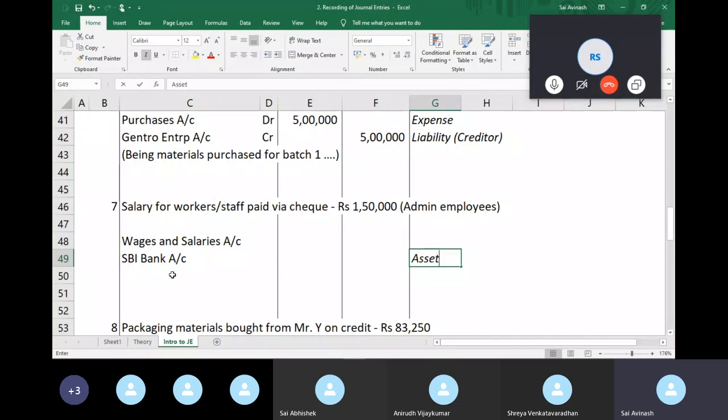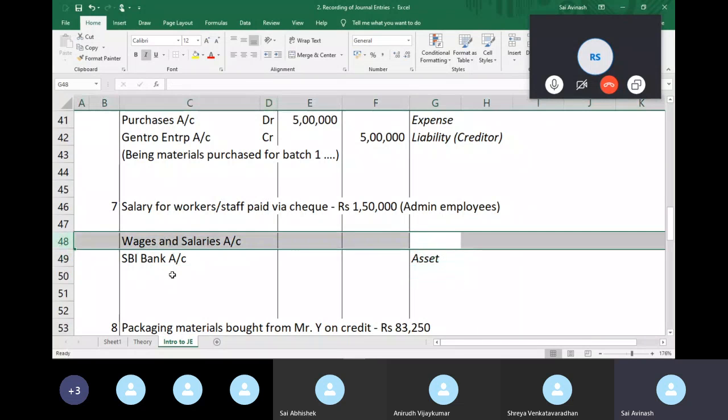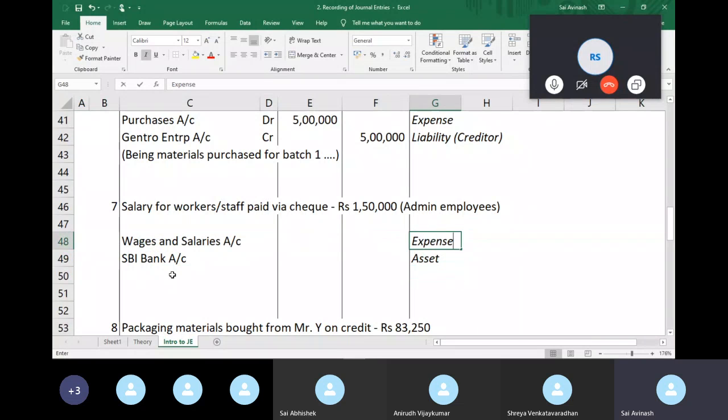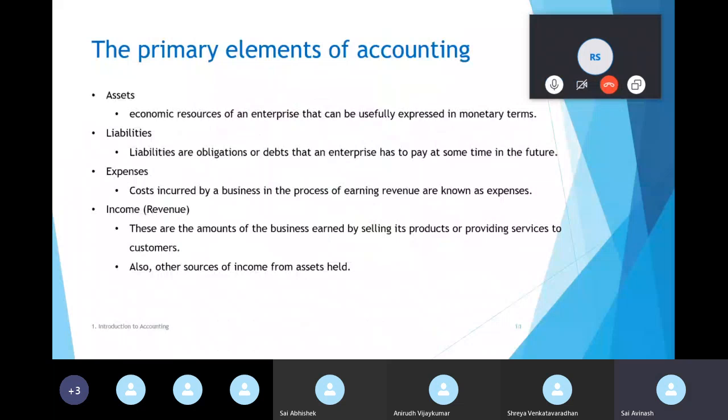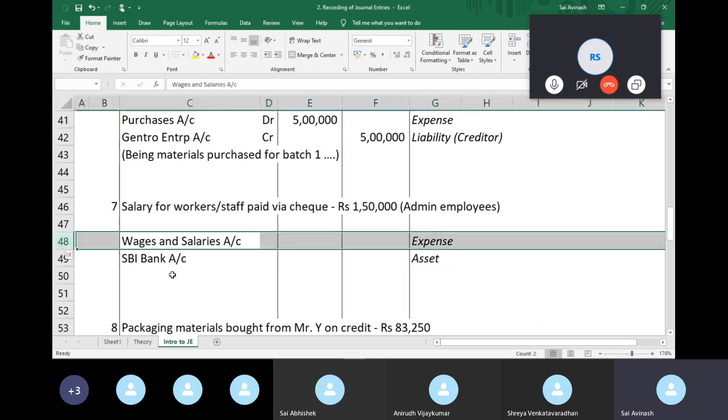So we know that this is an asset, right? This is an expense. Paying salary for the business, salary is an expense. If you want to go by the definition, when I pay employees, they work for me. They help me sell. They help me maintain. They help me account. They help me manage my employees, and they help me earn revenue. And since it's a cost incurred by the business in the process of earning revenue, it's an expense.